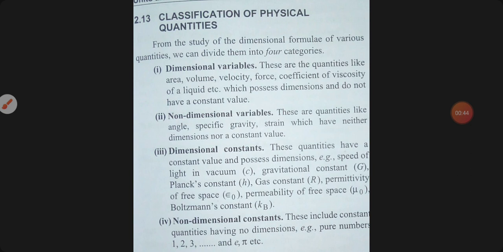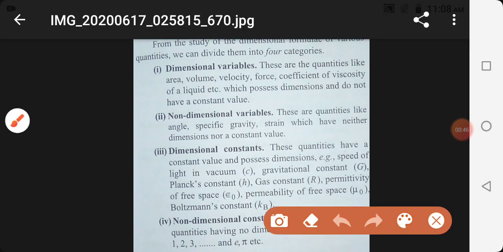We can see here four categories: dimensional variables, non-dimensional variables, dimensional constant, and non-dimensional constant. Dimensional variables are physical quantities which have dimensions. Examples are area, volume, velocity, force, coefficient of viscosity of a liquid, and many more.